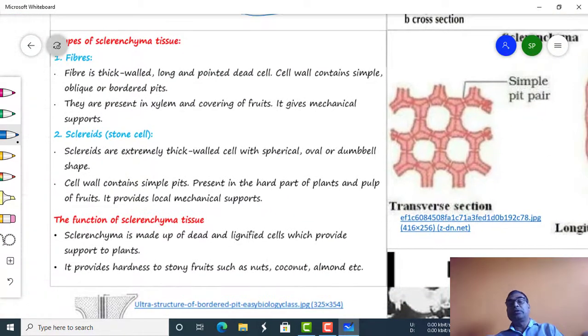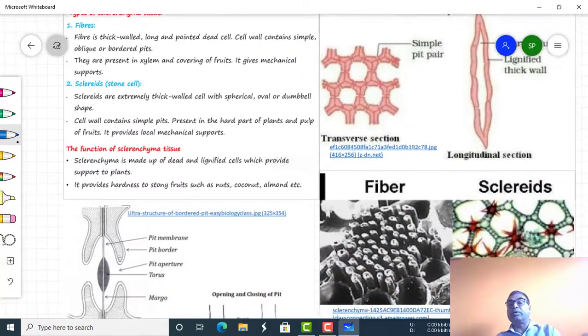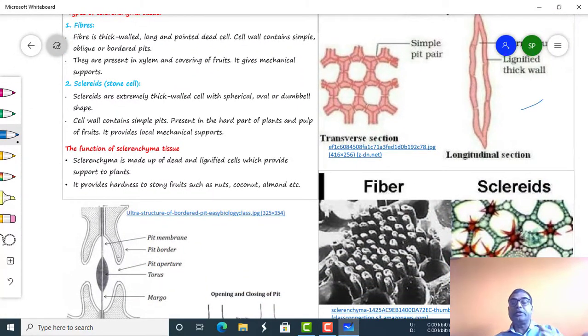So just see the types of the sclerenchyma tissue. Fiber and sclerids, or stone cells, are the types of the sclerenchyma tissue. Fiber is thick walled.